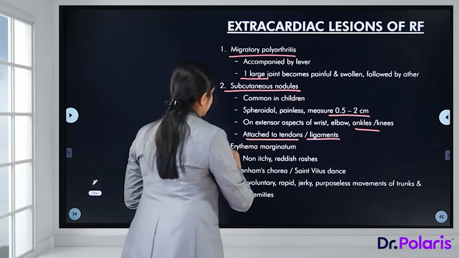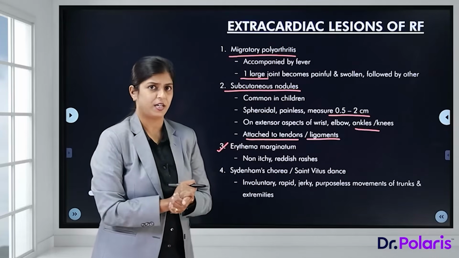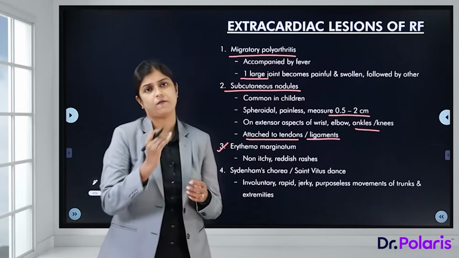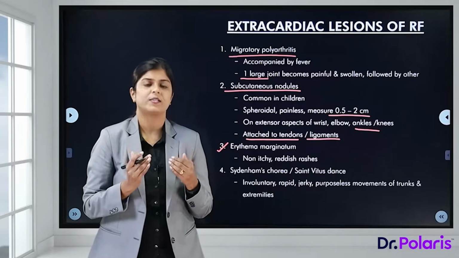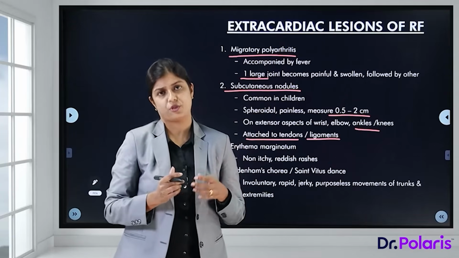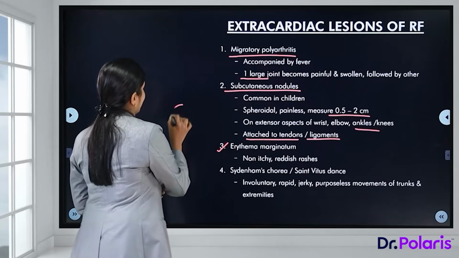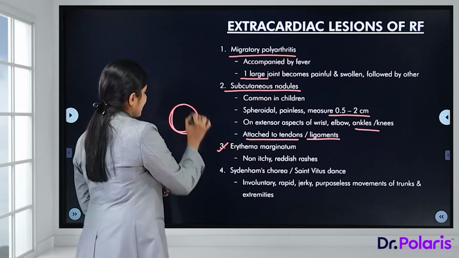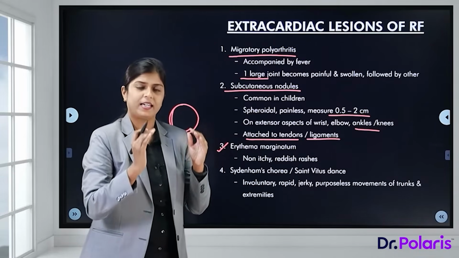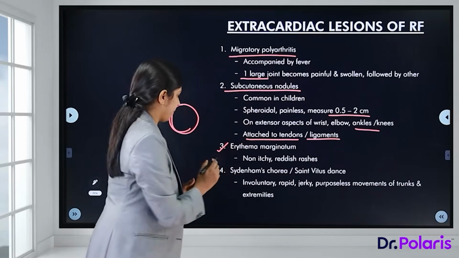The next feature is erythema marginatum. What is erythema marginatum? These are non-itchy reddish rashes which involve the trunk and the proximal extremities, what we commonly know as the swimsuit distribution of the lesions. They have a characteristic feature: they are reddish, erythematous with central clearing, and the surrounding areas are a little more heaped up. That is the characteristic erythema marginatum.